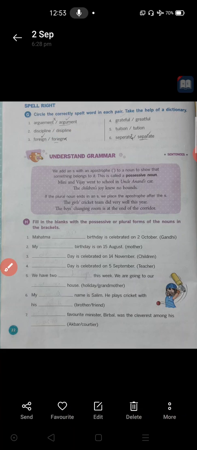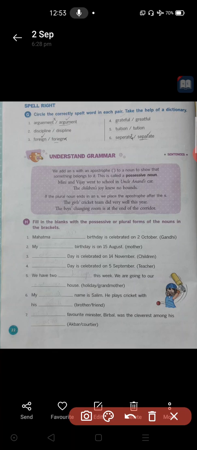Fourth one, grateful, GREATFUL. Here the correct word is GRATEFUL. Grateful. The correct word is this. You circle it. Next, fifth one, tuition. TUITION, TUTION. You can check in your dictionary. The correct word is TUITION. Tuition. Okay.